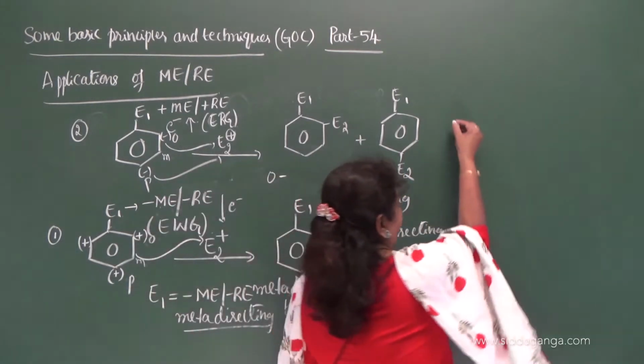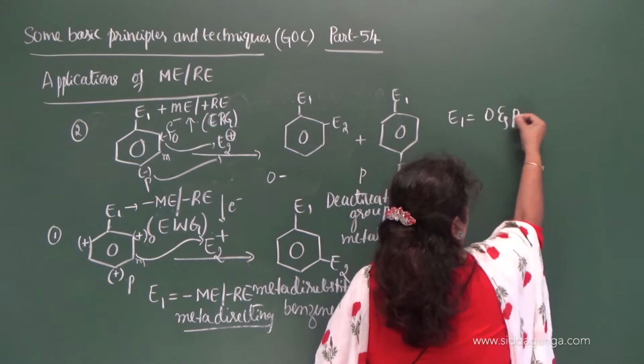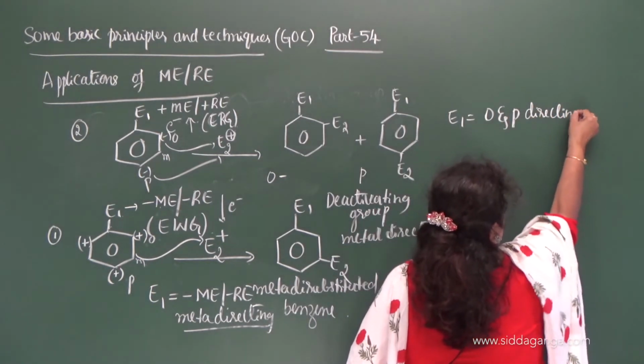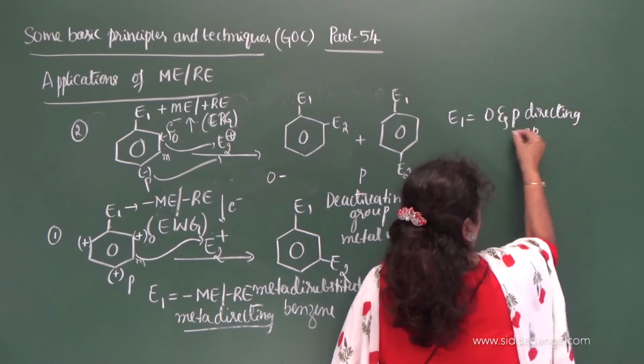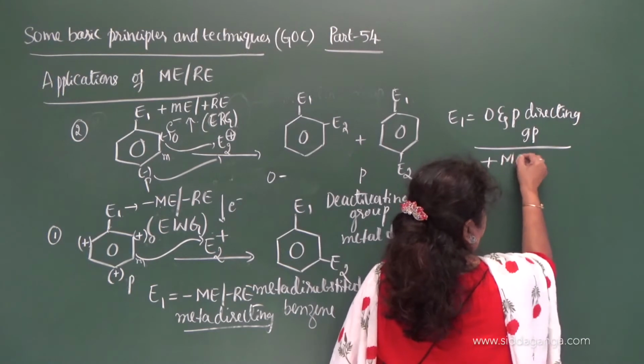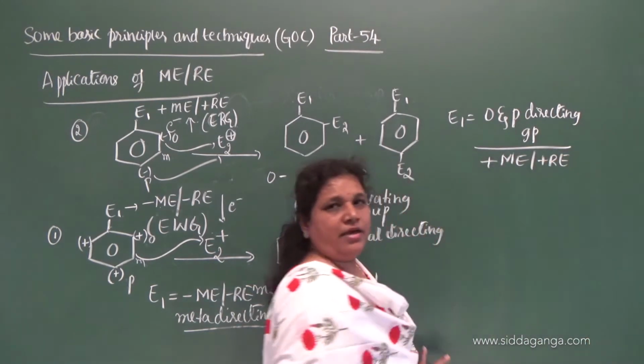Then what is E1 called? E1 is nothing but an ortho and para directing group. Which is an ortho and para directing group? If it exerts positive mesomeric effect or the positive resonance effect.